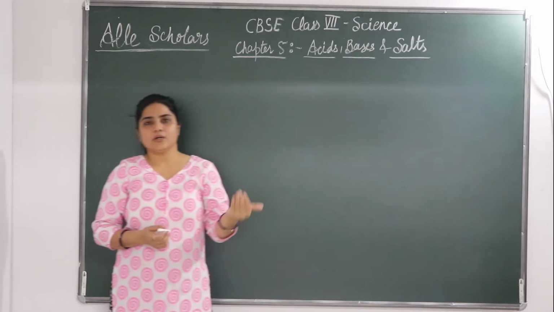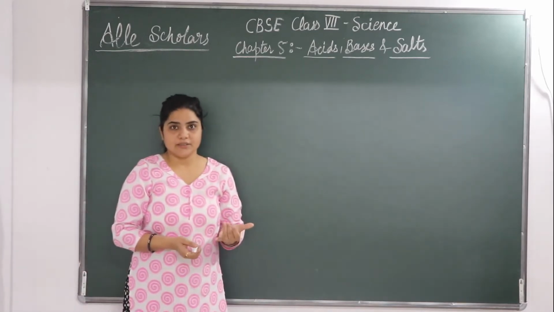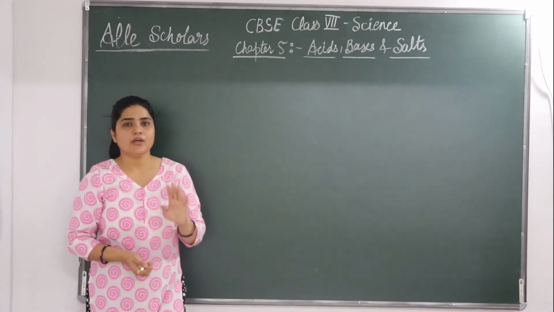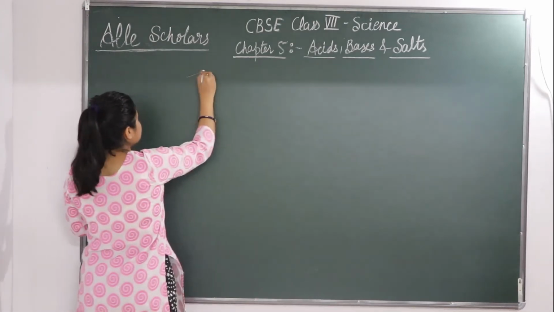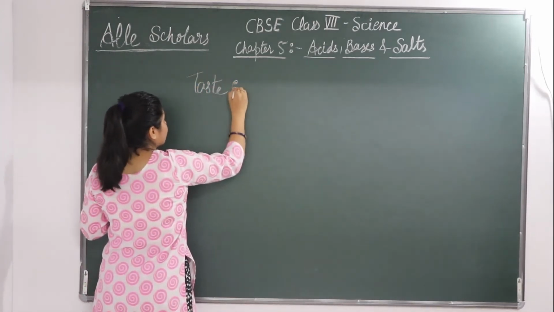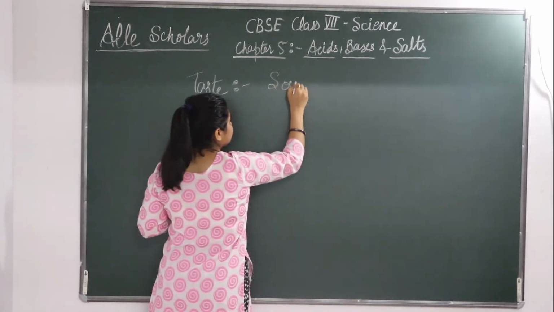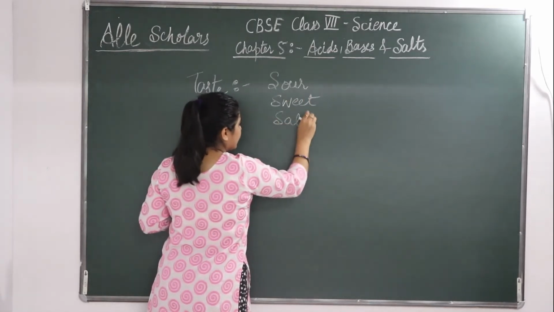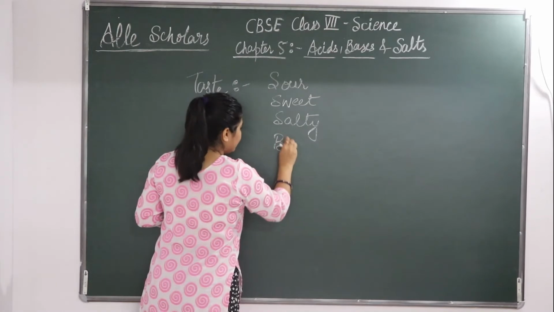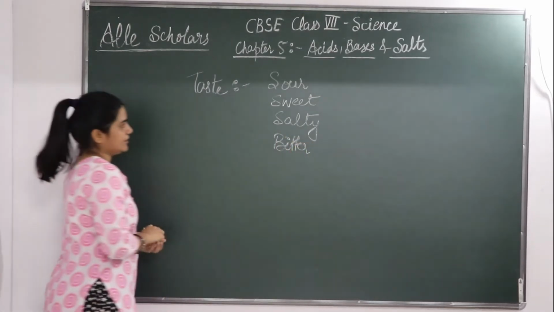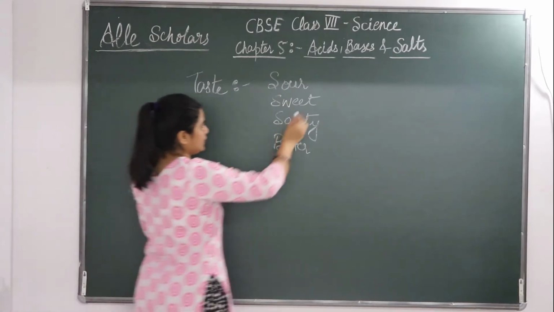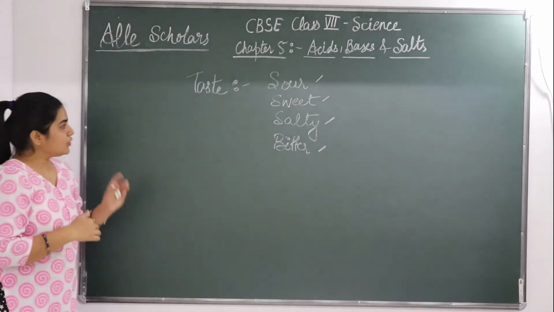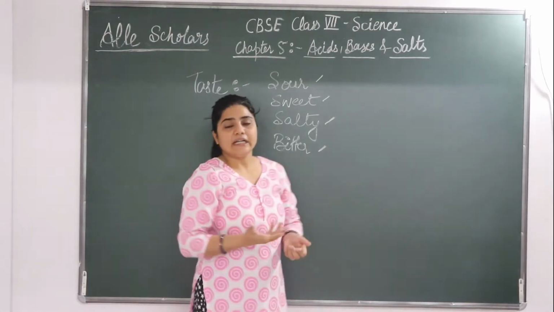Some are going to taste sour, some will taste bitter, some are going to taste salty, and some can taste sweet. So taste can be of four types. It can be sour, it can be sweet, it can be salty, or it can give a bitter taste. So we have these four kinds of tastes: sour, sweet, salty, and bitter. Different foods taste differently.